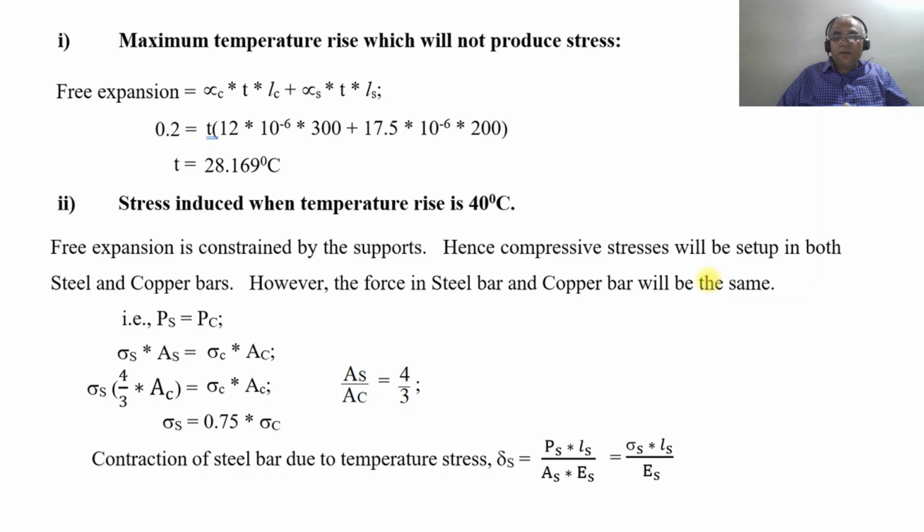Substitute the values: sigma S into 300 divided by 2 into 10 to the power of 5, Young's modulus of steel. That will be equal to 1.5 into 10 to the power of minus 3 into sigma S.